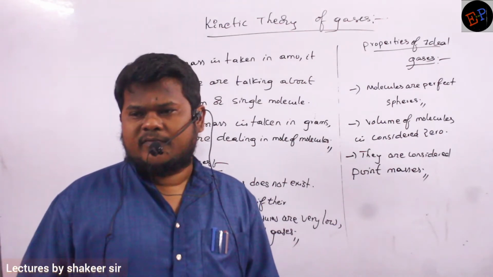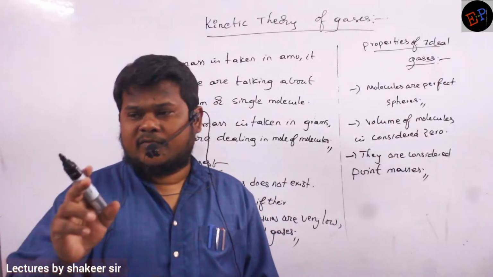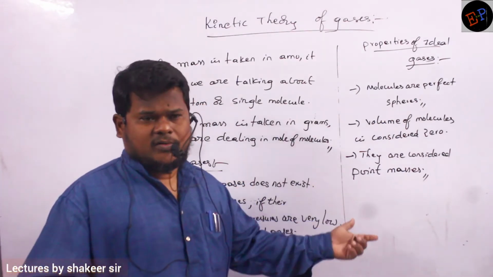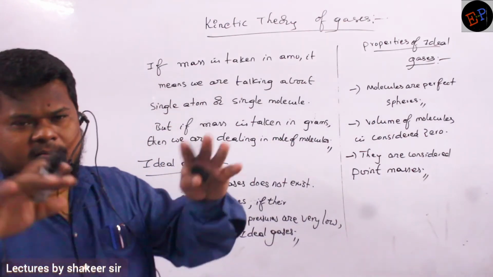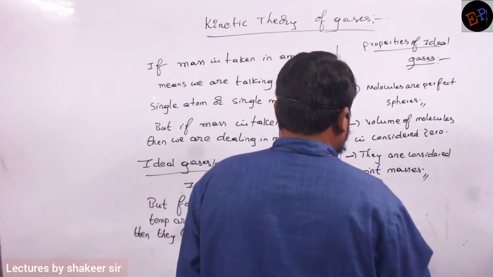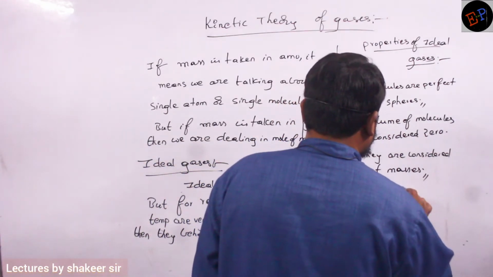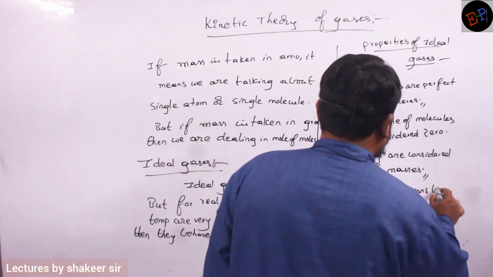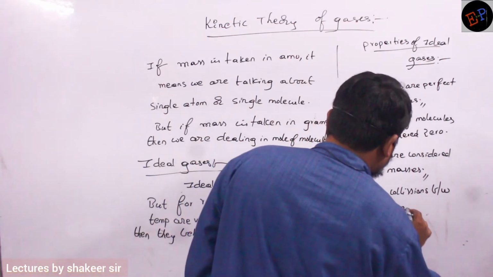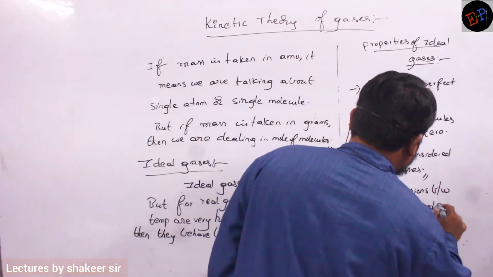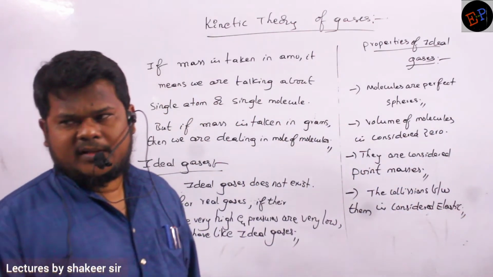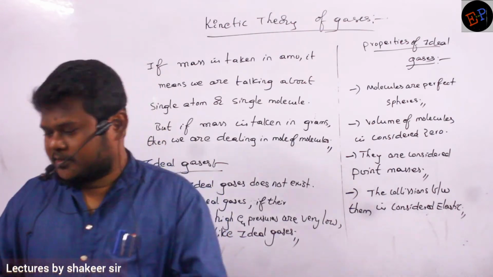In the real gas equation, we have written one correction term for volume, that is for real gases. But for ideal gases, we consider they don't have any volume because they are point masses when compared to the volume of the cylinder. Understood? And the collisions between them are considered elastic. Collisions between them are considered to be perfectly elastic collisions. Clear?